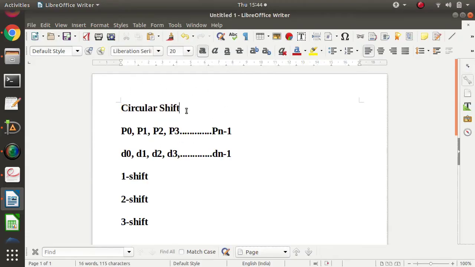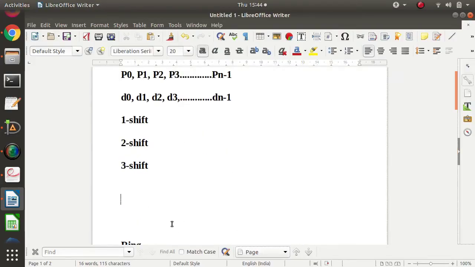So now we'll see how circular shift is done on different topologies. Last time also we have seen different topologies, for example ring, mesh, and hypercube. These are the different topologies on which these processes are arranged. What is the difference between a ring, mesh, and hypercube? A ring is one dimensional, mesh is two dimensional, and hypercube is three dimensional.